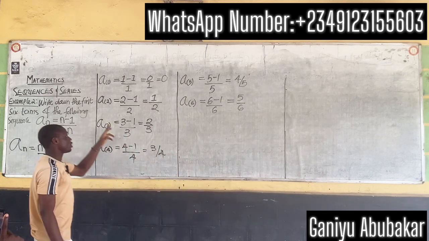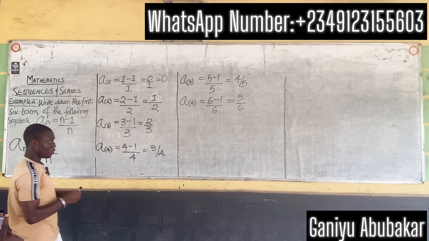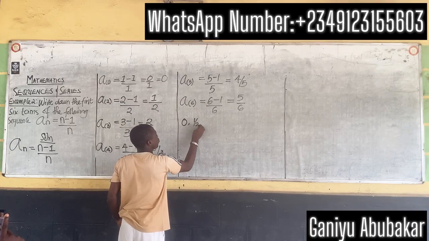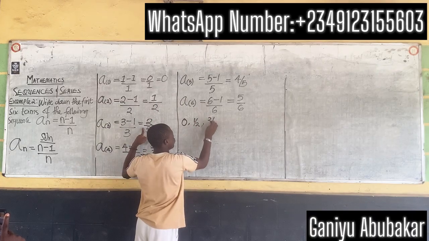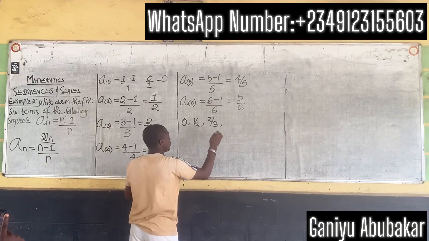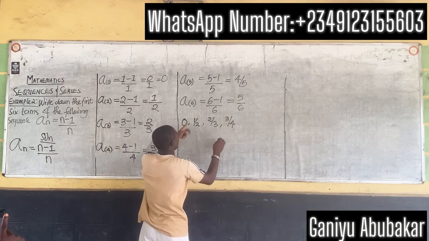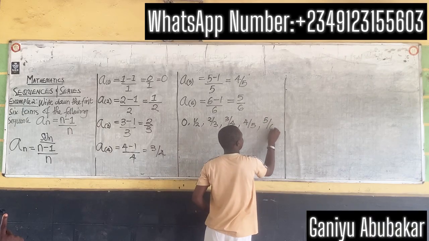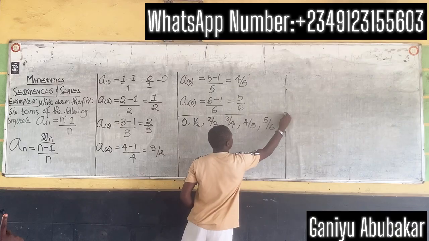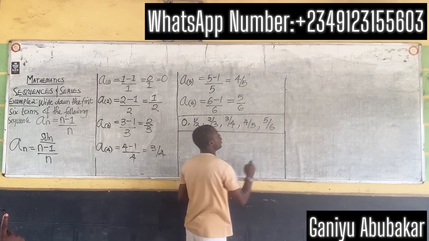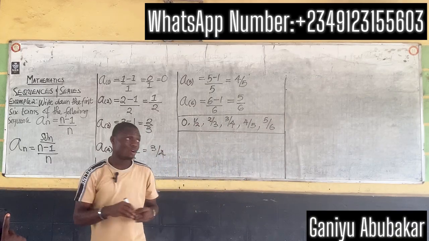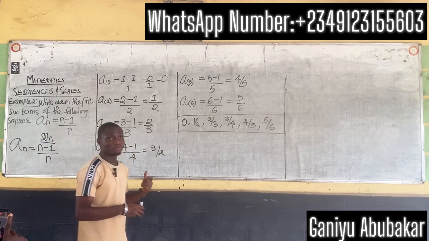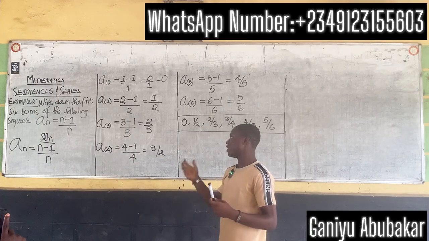So for this particular question, the sequence goes: 0, 1 over 2, 2 over 3, 3 over 4, 4 over 5, 5 over 6. This is a sequence because it follows a well-defined order of numbers. This is how you solve a particular problem in the study of sequence. Let's take example 3.